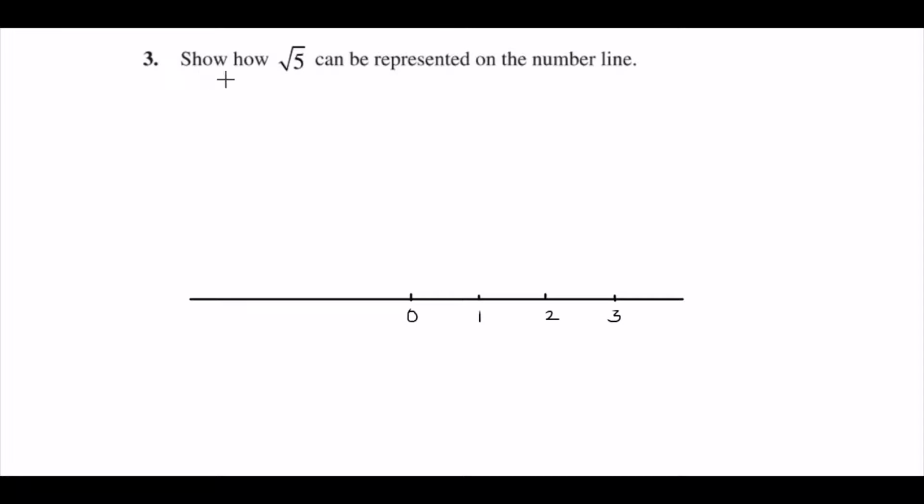So the third question is, show that root 5 can be represented on the number line. So we'll first represent root 2, then root 3, root 4 and then root 5. Let's first represent root 2. Draw the number line and represent the numbers 0, 1, 2, 3, etc. Here, this is 1 unit. So take this distance as 2 centimeters, that is, 1 unit is equal to 2 centimeters. So all the distances will be 2 centimeters. Use a ruler and mark 2 centimeters as 1 unit.